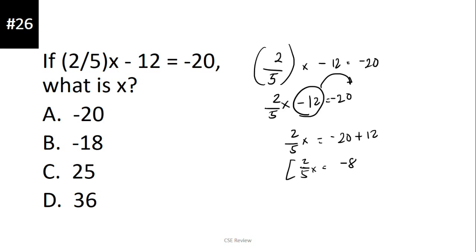And then, imumultiply lang natin siya sa reciprocal, or ilipat natin muna sa 5 muna. So, times 5, both sides, makakancel itong 5 na to. 2x is equal to negative 40. Divide mo siya by 2. X is equal to negative 20. The answer is letter A.